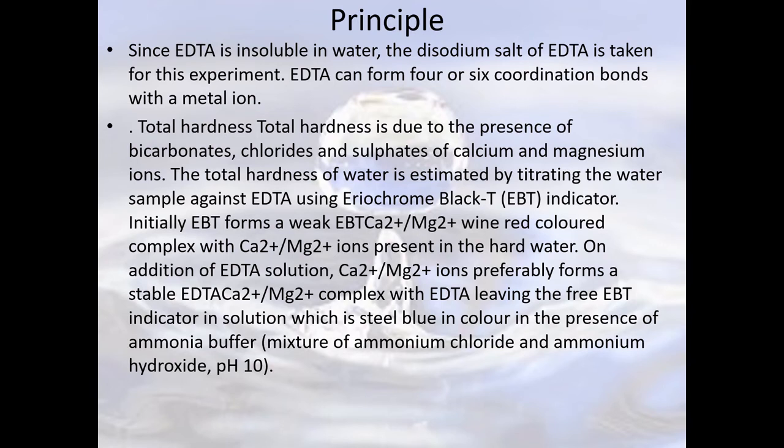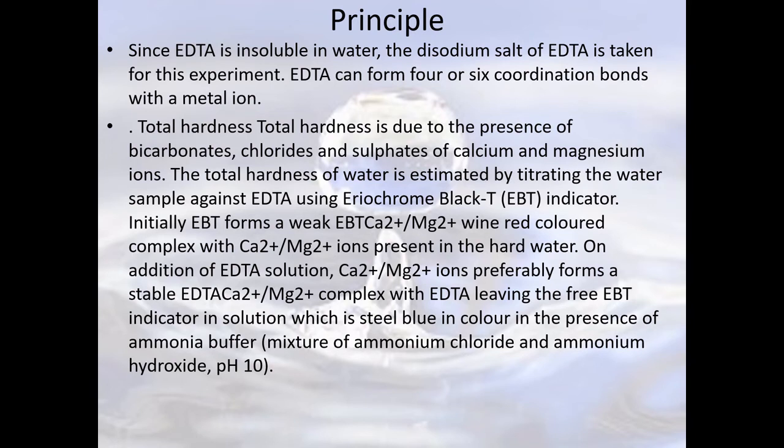The EBT itself will form a complex with calcium and magnesium, but it forms a weak complex. So as you add EDTA from your burette, what will happen? Your EBT will be cleaved off, and at one point all your EBT will be cleaved off and it will be free EBT. That final solution will be the color of your free indicator, that is steel blue.